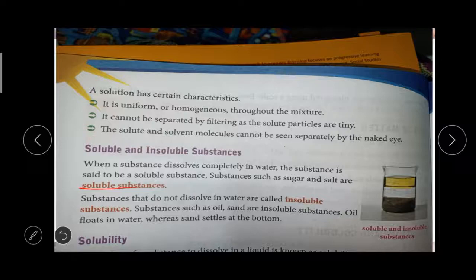Okay, you see the glass. You cannot see the sugar inside the water. You can't see it because it is totally dissolved. That is called a soluble substance.